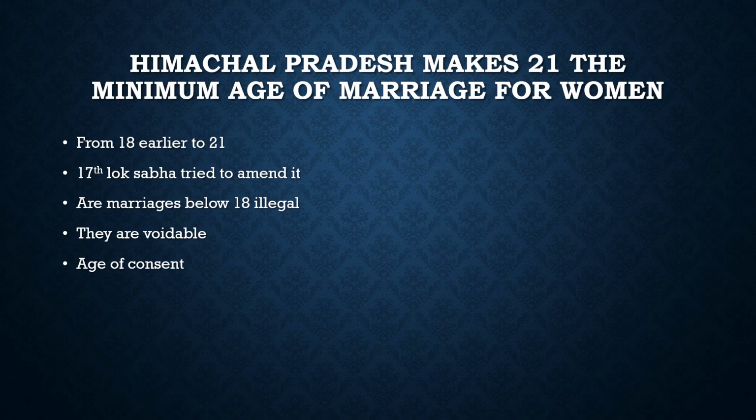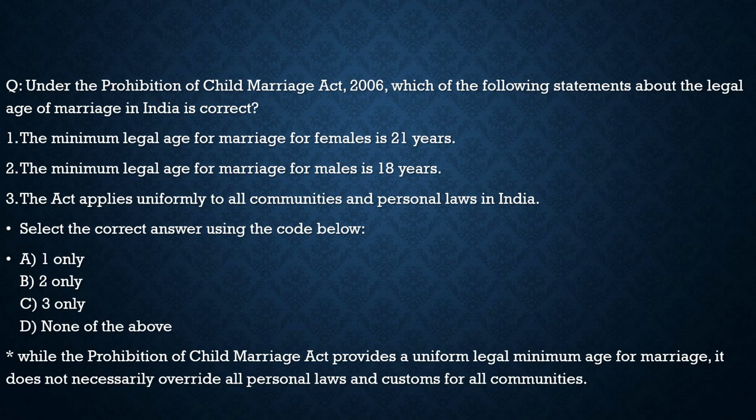Now let us see what question can be formed from this article itself. The question says: under the Prohibition of Child Marriage Act 2006, which of the following statements about the legal age of marriage in India are correct? First statement: the minimum legal age for marriage for females is 21. No, it is incorrect, because it is 18. Second statement: the minimum legal age for marriage for males is 18. No, it is incorrect, it is 21.